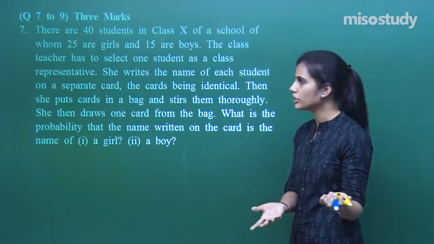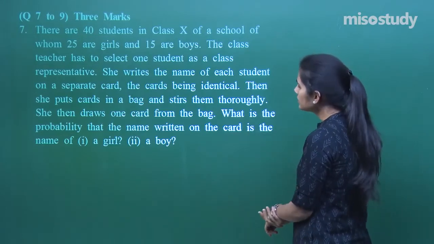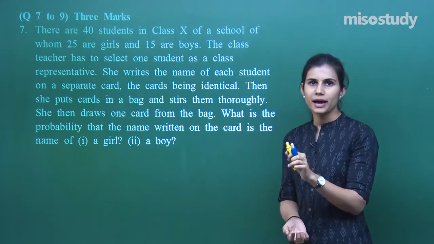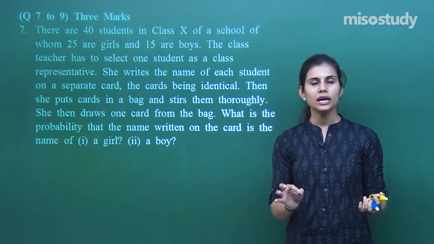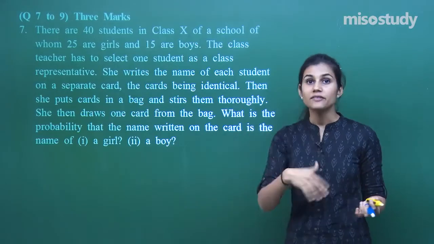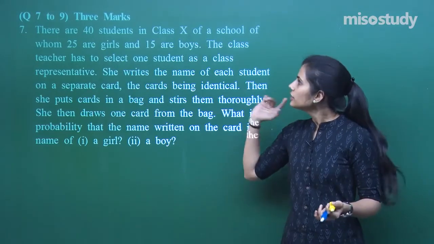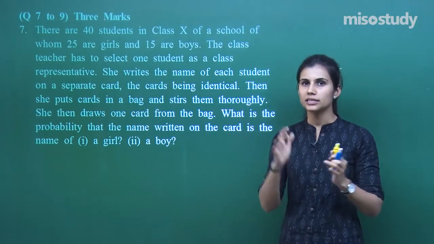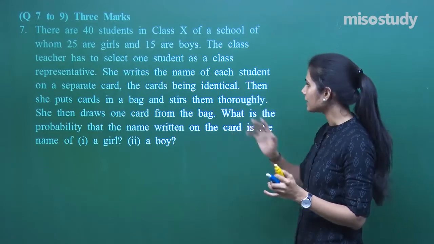So there are 40 cards which have been put in a bag, and she stirs the bag thoroughly. Then she draws exactly one card from the bag. So there is a bag consisting of 40 cards. Out of those 40 cards, 25 cards have names of girls written on it, and the rest 15 cards have names of different boys written on it. This is how 40 cards are there inside that bag.